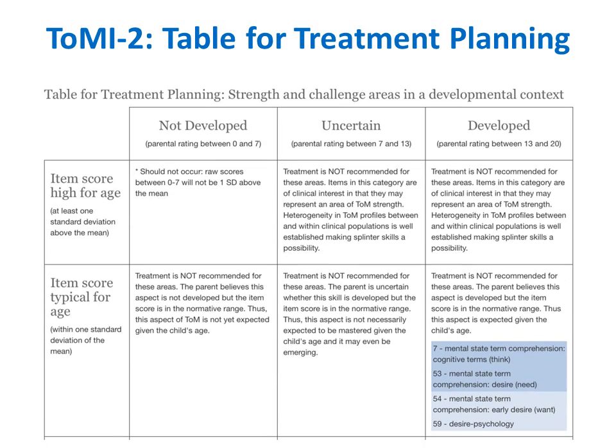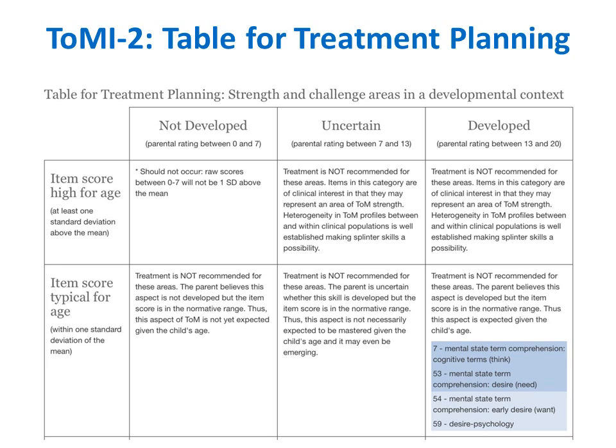Here is an example of actual output from the ToMI-2 report generator. Only the first 2 rows of the table are shown here for reasons of limited space. In our experience, few items, whether for neurotypical or clinical populations, are typically relegated to the 3 cells in the top row. Thus, rarely are theory of mind skills identified that are superior when compared to the normative sample.